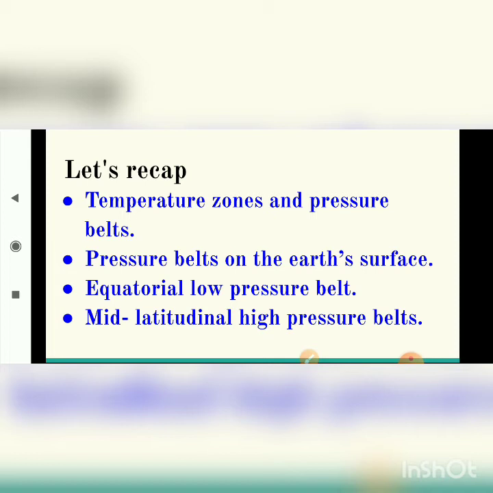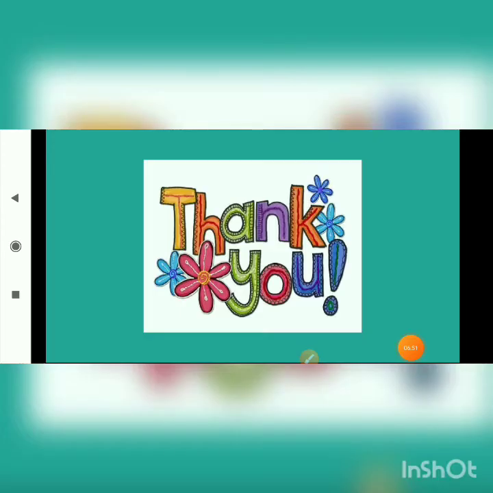Here we have seen that heated air becomes lighter and starts ascending, and after reaching high altitude, it moves towards the polar regions, that is, towards the North Pole and South Pole. So in detail, we have learned about all these four things. I hope, students, this much must be clear to everyone. Please go through the video, and if any doubt is there, you can watch the whole video again. Thank you so very much.